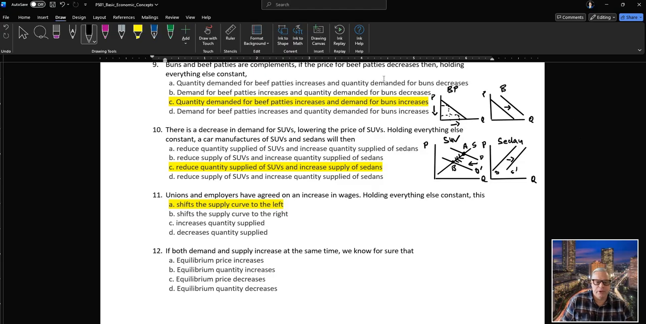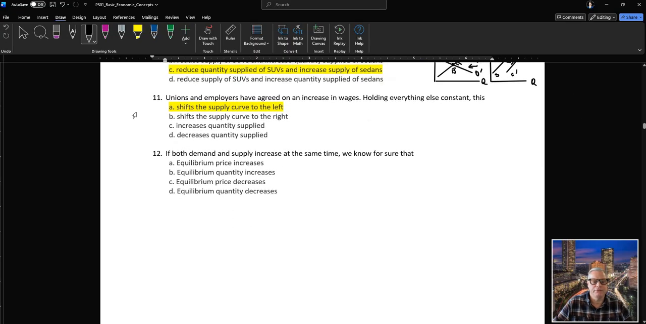Okay, so I don't have to draw that, so let's just move to 12. Expectations. If both demand and supply increase at the same time, very important. Okay, we know for sure that, and taxes and subsidies. Let's start with the production costs. So we have a scenario, so we have supply and demand. Okay, so now both increase.